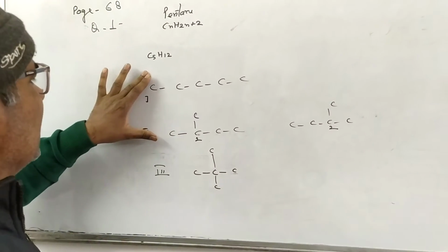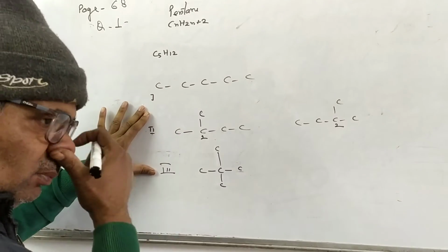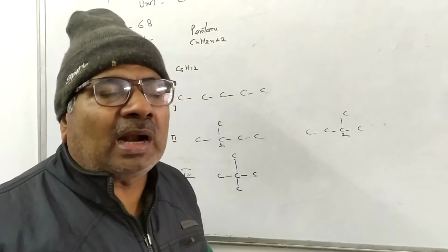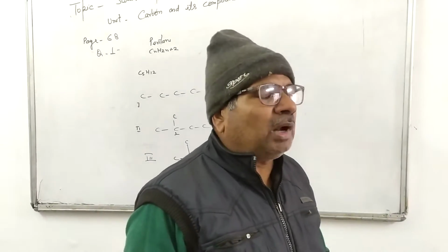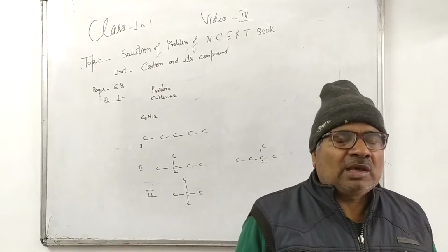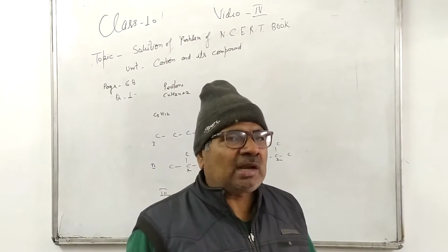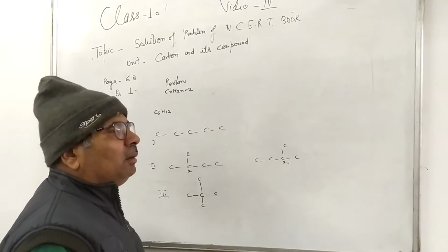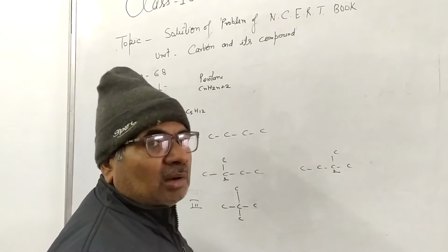Therefore, they are called structural isomers. In a very simple way, 2 students have the same parts of body, but they have different structure. Therefore, they are called structural isomers. All the men living on the earth are structural isomers.